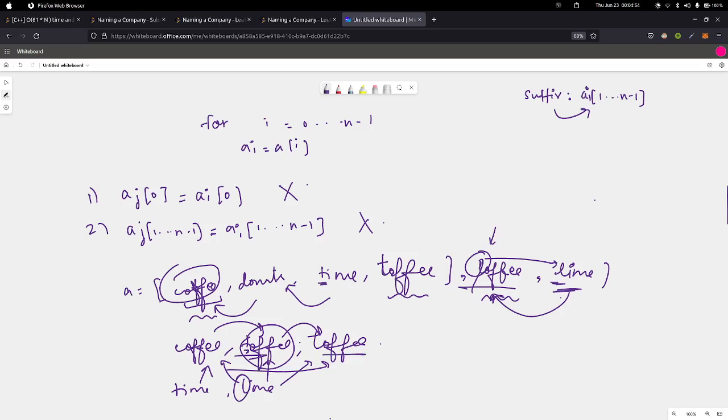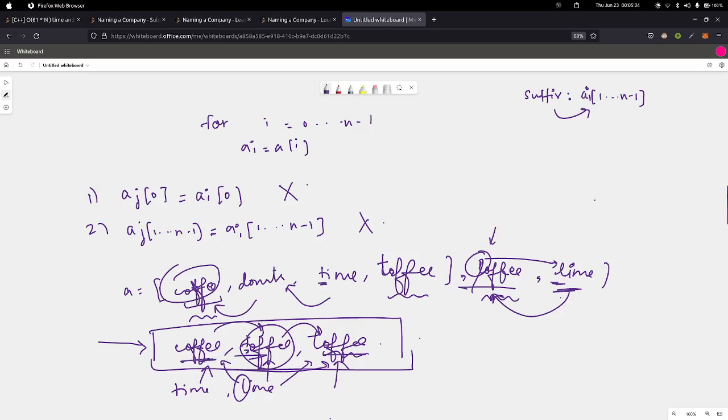Can you see some kind of pattern here? We couldn't map the current string with any of these strings. We couldn't map time with any of these strings. We couldn't map lime with any of these strings. So why is that happening? The reason is that we can see one common thing with all these strings, right? That common thing is that they have the same suffix. So since they have the same suffix, we couldn't map any current string with any of those strings which had the same suffix.